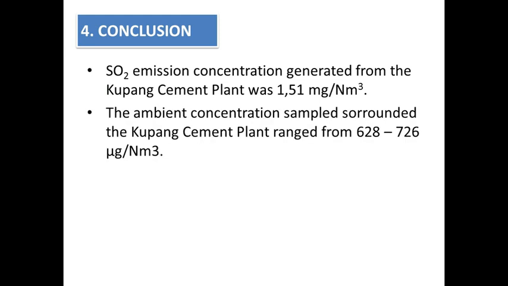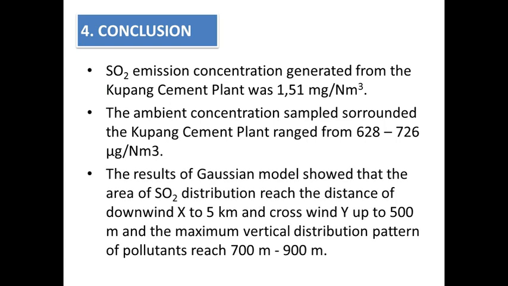The result of the Gaussian model showed that the area of sulfur dioxide distribution reached a downwind distance x of up to 5 km and a crosswind y of up to 500 meters, and the maximum vertical distribution pattern of pollutant reached 700 meters until 900 meters. That's all for my article presentation.